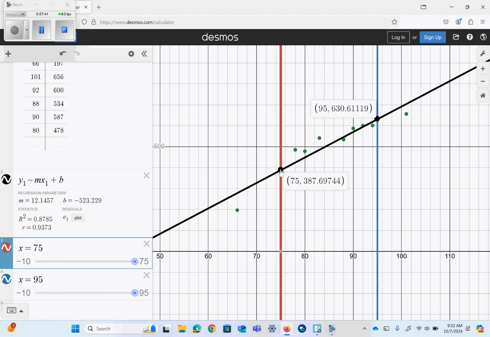All right. Now, I want to cover this before I go much further. Is the 75 degree, is the red line within my data? Meaning, is there data points to the left of it, to the right of it? Yeah. Is the blue vertical line within my data? Meaning, are there data points to the left and to the right? Yeah. So both of those are called interpolation. Interpolation you can trust. When it's outside your data set, it's called extrapolation, and we said it's not to be trusted.